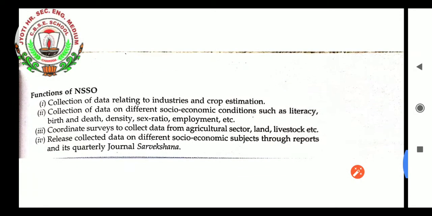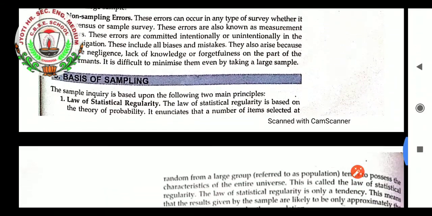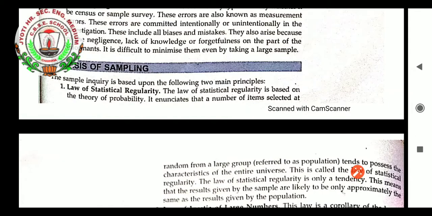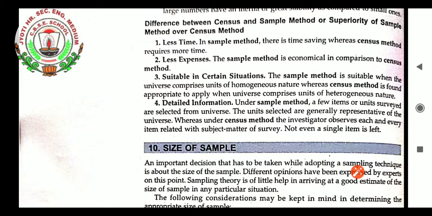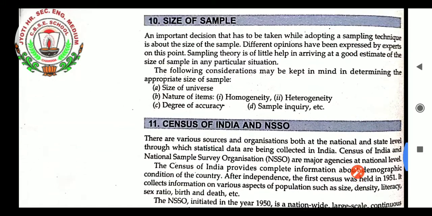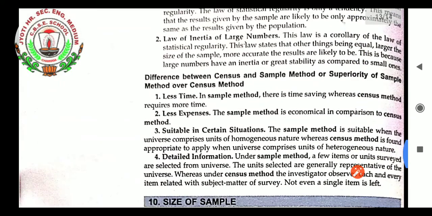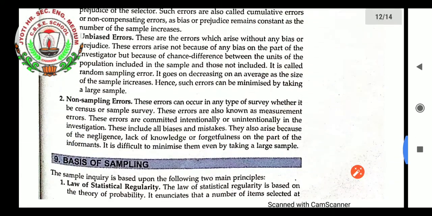So, students, be prepared up to this topic. I will be giving an exam up to sampling and non-sampling error. Basis of sampling, we are leaving this topic. Basis of sampling and size of sample, as you can see in this photo, I am leaving. Census of India and NSS also I am leaving, as this much topic is enough for your midterm portion. I want to take the chapters clearly to you, so that there is no confusion afterwards from learning at one time. Because of that, up to this non-sampling error only will be coming in exams. These three topics I am leaving for the examination.